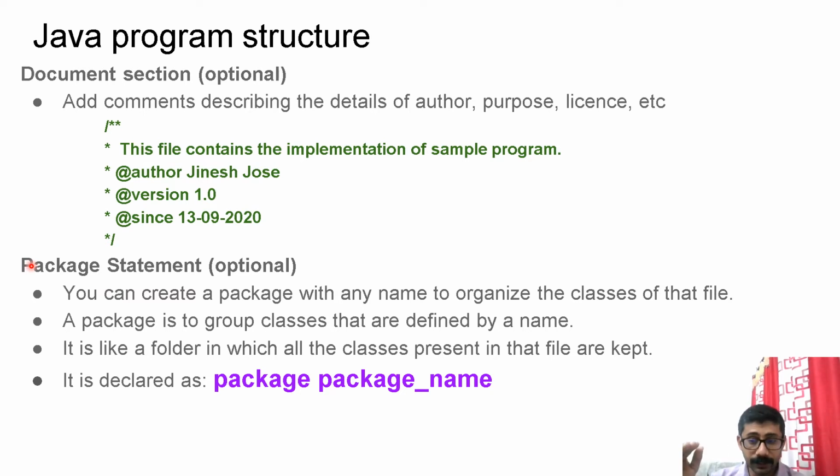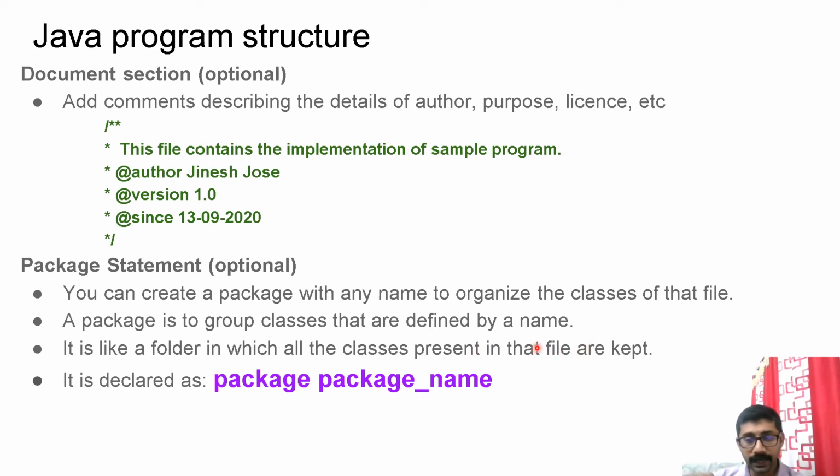That will be the first statement in your program, meaning non-comment. Initially, comments will be there. Then if you want your class to be a part of a particular package, that package name has to be given. Then once you create the class file, you have to copy that class file into that package folder. You can create a package with any name to organize the class files. A package is to group classes that are defined by a name. It is like a folder in which all the classes present in that file are kept.